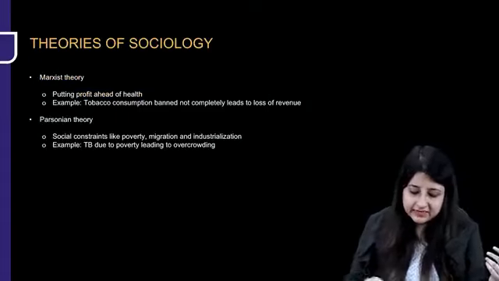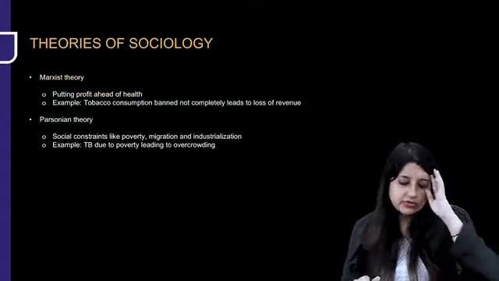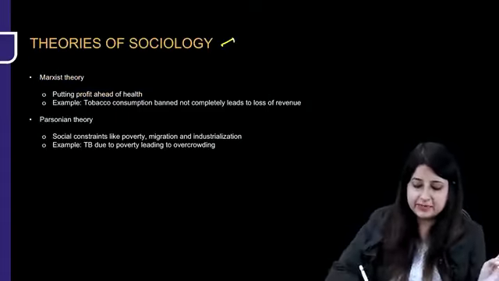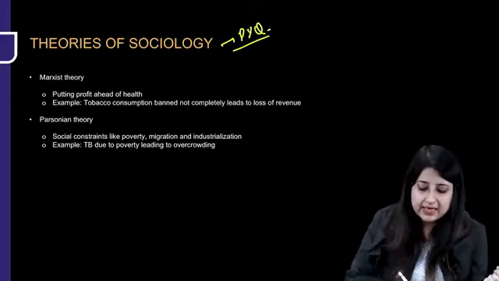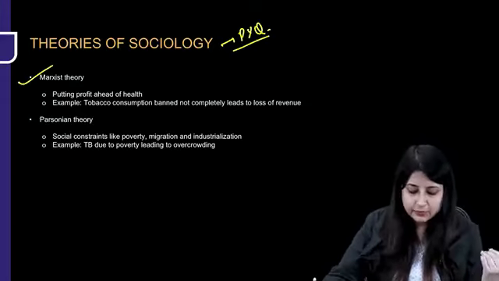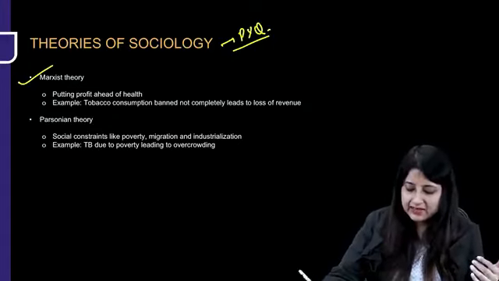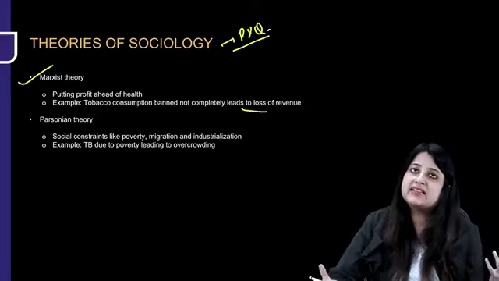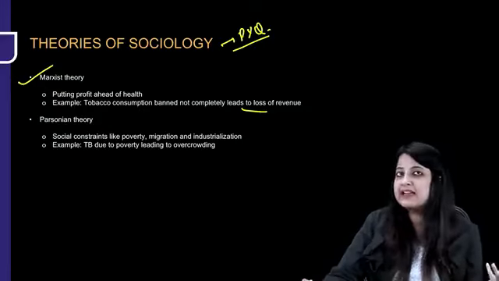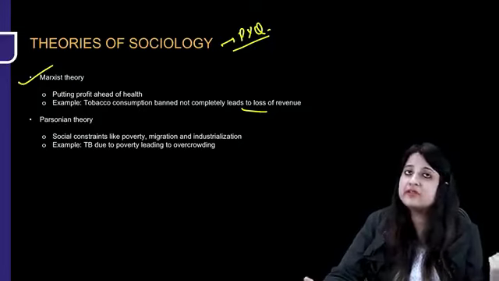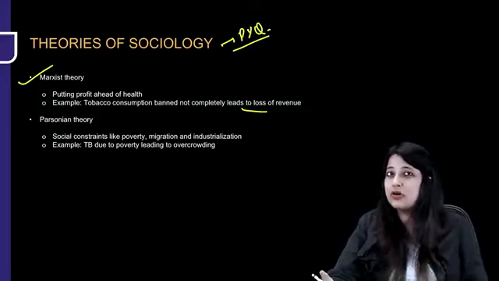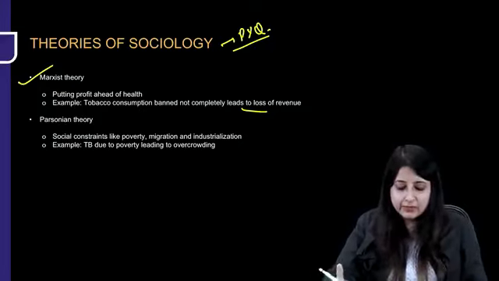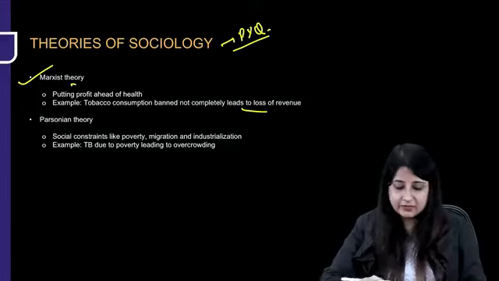Okay, there are certain theories of sociology. I just want you to know 3 theories. Okay, these can come as PYQ. There's a Marxist theory which says put profit ahead of health. Like tobacco consumption has not been banned completely because it will lead to loss of revenue. It's like the government is increasing the cost of cigarettes, but is it banning it completely? No, because a lot of revenue is generated from alcohol sale or tobacco sale. So when we put profit ahead of health, that is Marxist theory.